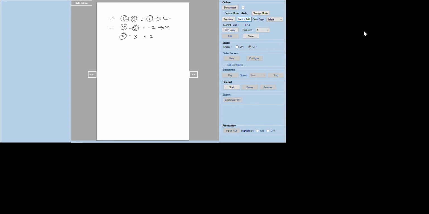So 5 is a whole number, 3 is a whole number, 2 is a whole number. So sometimes in subtraction we get a whole number, sometimes we don't. Very simple, right? Please remember that negative numbers are neither whole numbers nor natural numbers.